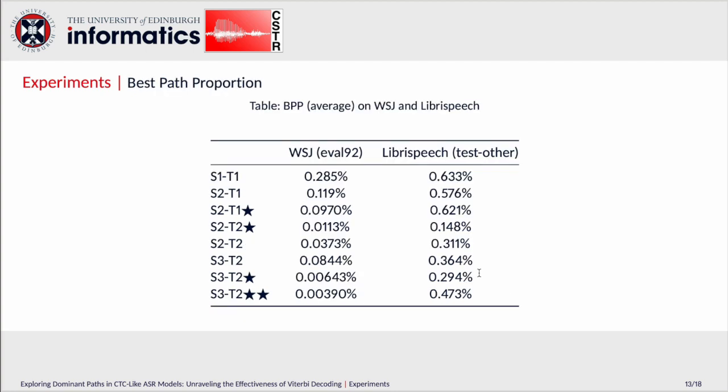Then let's have a look at best path proportion on WSJ and LibriSpeech. We can see that there's no dominant path in the decoding lattice, as the maximum value of BPP is still smaller than 1%. Remember that the denominator is the probability sum of all the paths corresponding to the best hypothesis. And if we change the denominator to be the whole decoding space, the proportion will be even smaller.